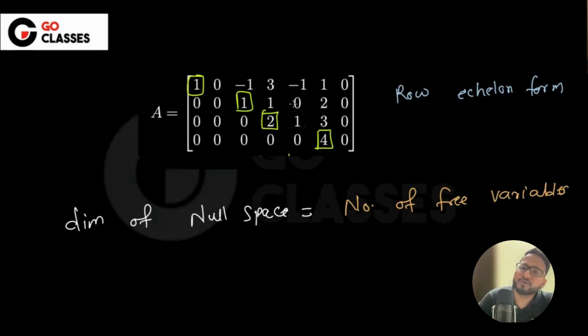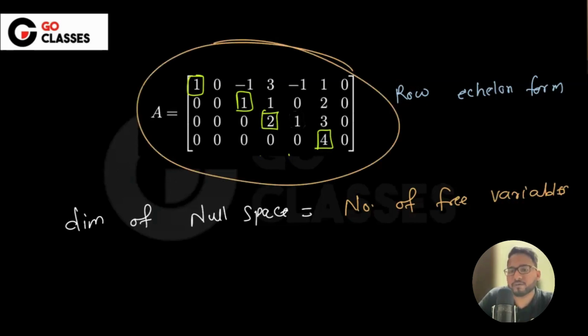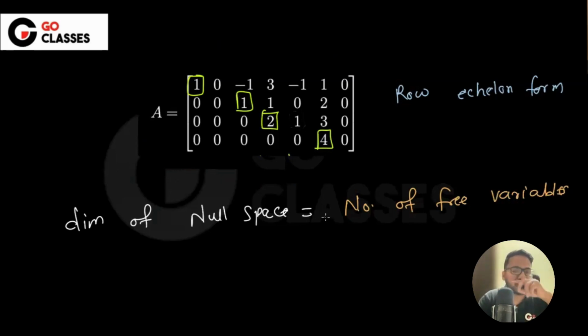Why? Because if you solve this Ax equal to 0, the decomposition will be according to the number of free variables, right? So it is the number of free variables. So by directly seeing this, you can tell the dimension, which is nothing but nullity, right?